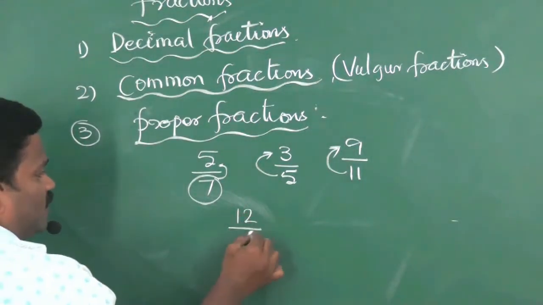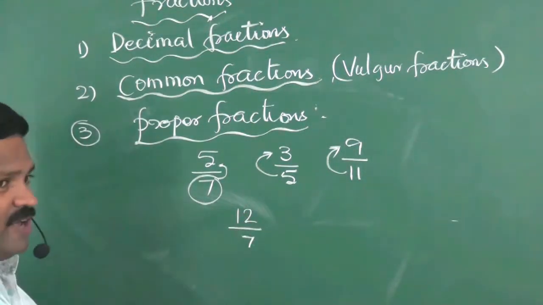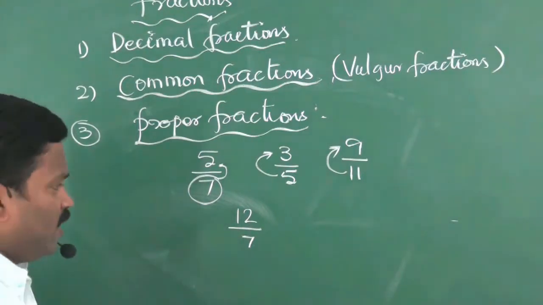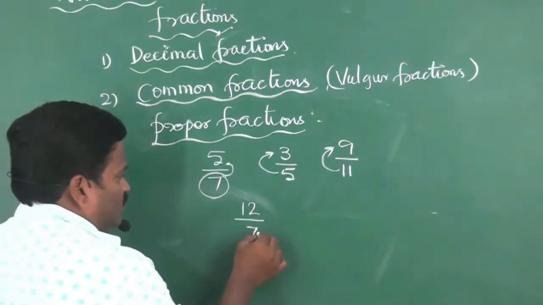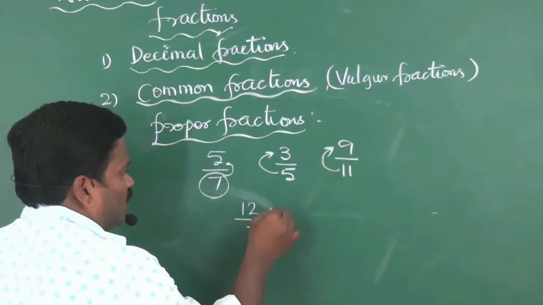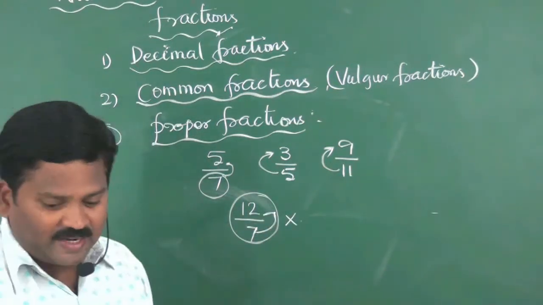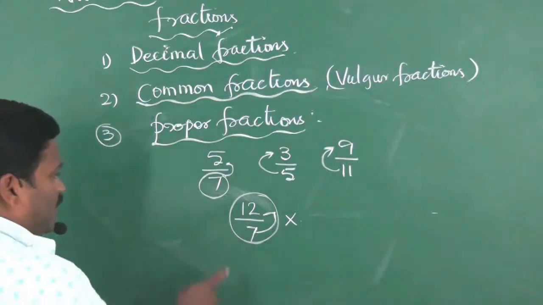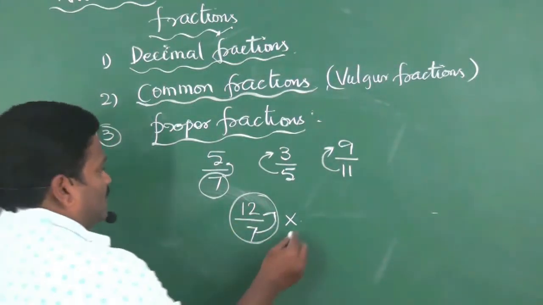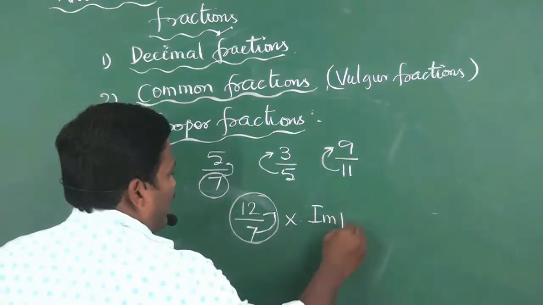Is 12 by 7 a proper fraction? No. Why? 7 is not greater than 12. Therefore, 12 by 7 is not a proper fraction. Such kind of fractions are called improper fractions.